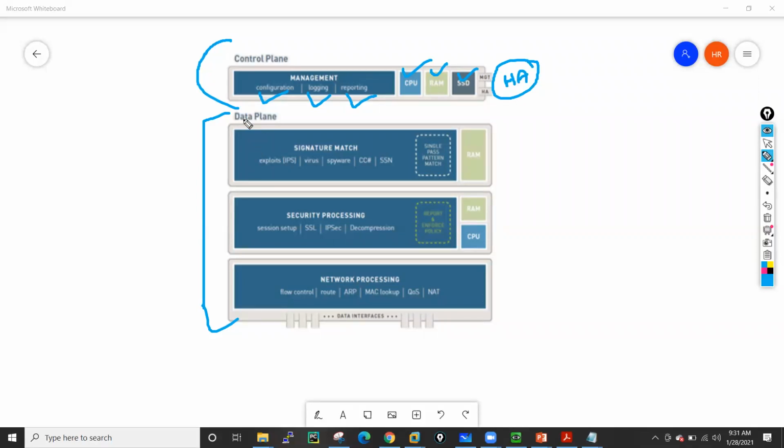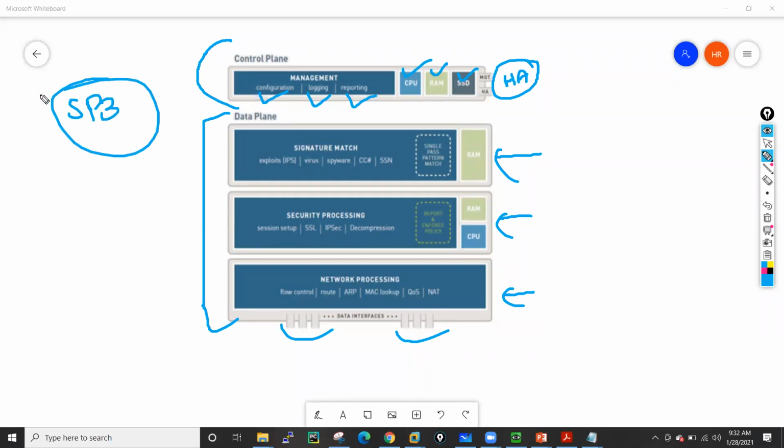Okay. And this data plane is divided into three processors. All processors have a dedicated RAM and CPU. They don't have a dependency on each other. And they have dedicated data interfaces, which are in the data plane, and we have the management and HA interface in the management, or we can say control plane. So this is the architecture of Palo Alto firewall, which is known as SP3 architecture.